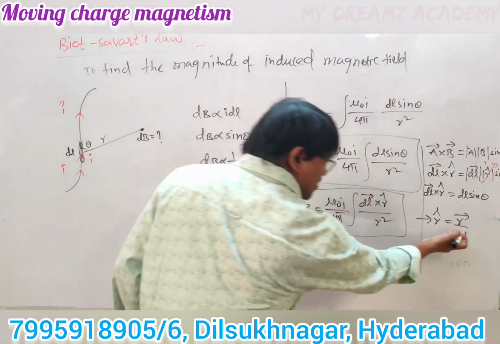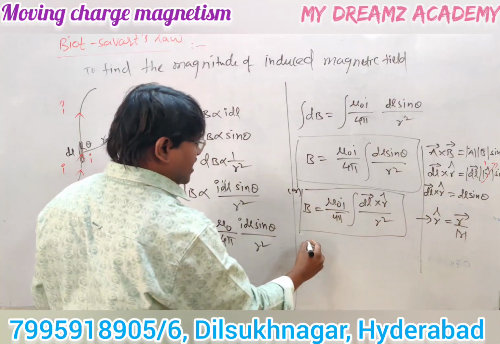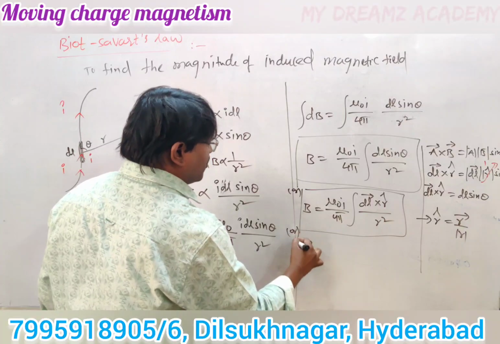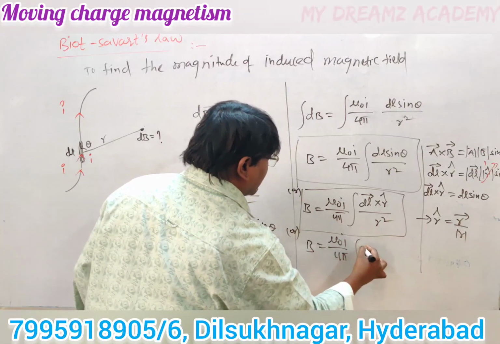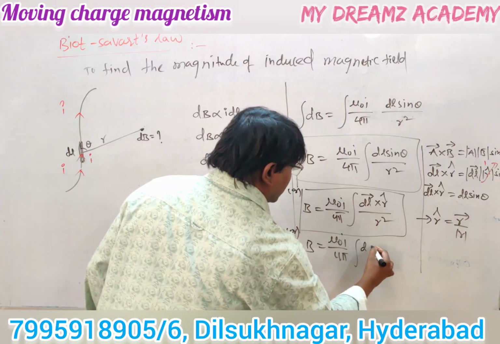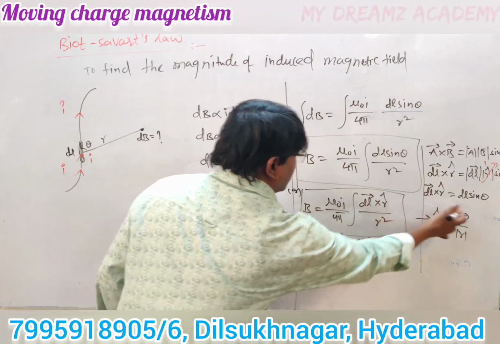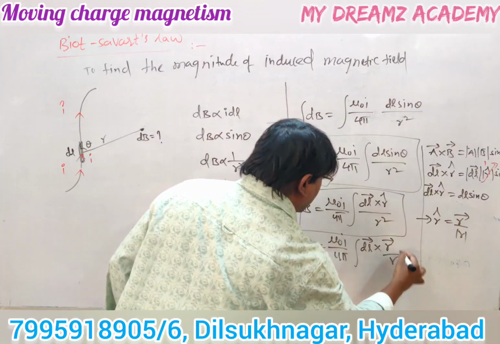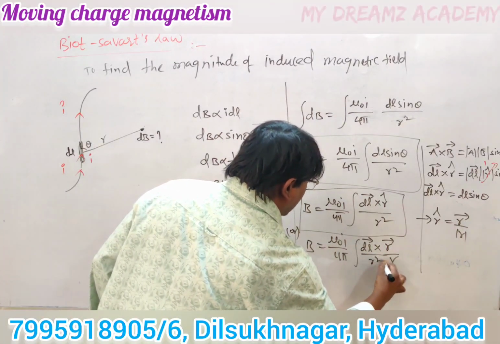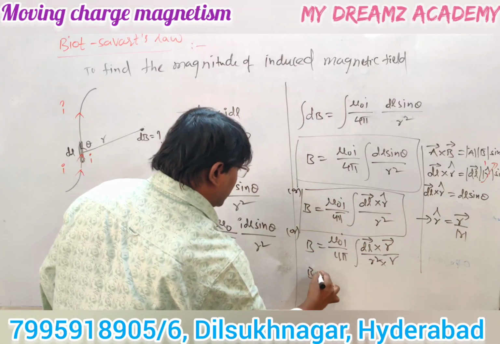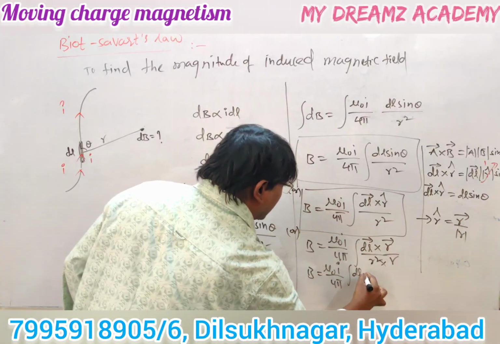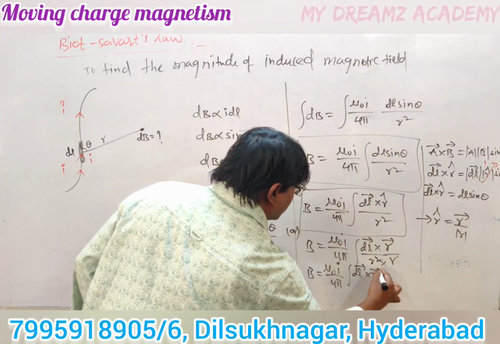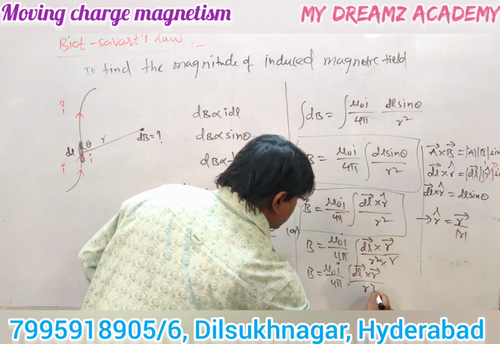Substituting this r cap value, we get B equals mu naught I by 4 pi integral dl cross r by r cube. So this is another form.